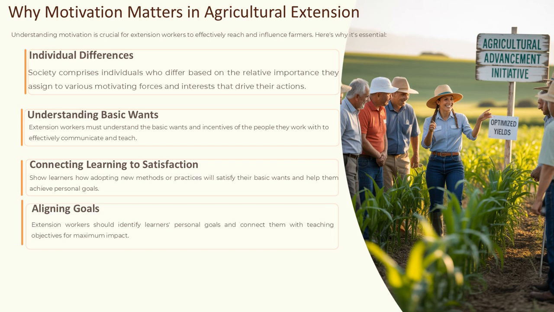Understanding basic wants. Extension workers must understand the basic wants and incentives of the people they work with to effectively communicate and teach. Connecting learning to satisfaction: show learners how adopting new methods or practices will satisfy their basic wants and help them achieve personal goals. Aligning goals: extension workers should identify learners' personal goals and connect them with teaching objectives for maximum impact.